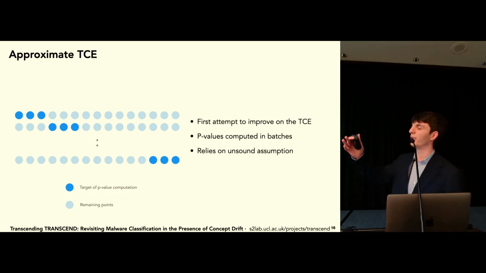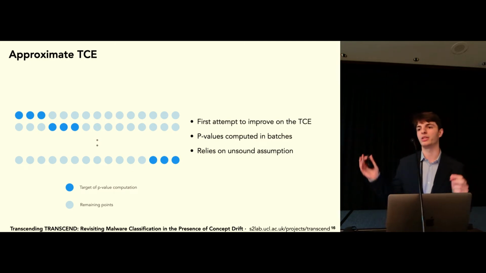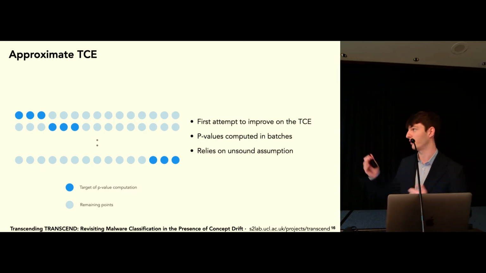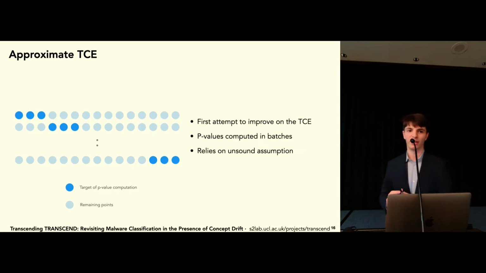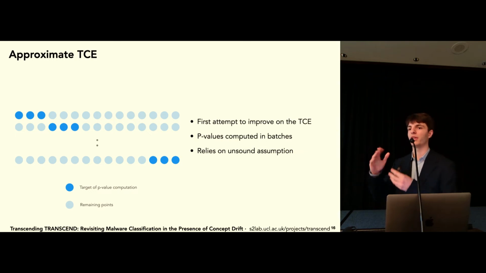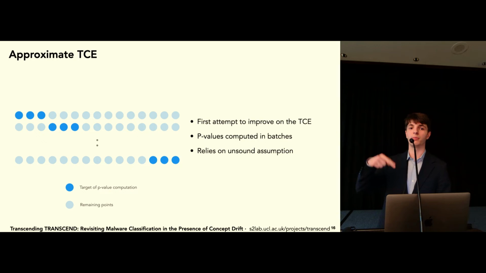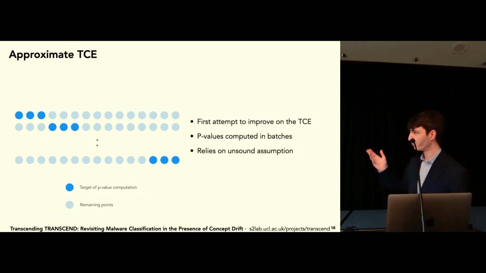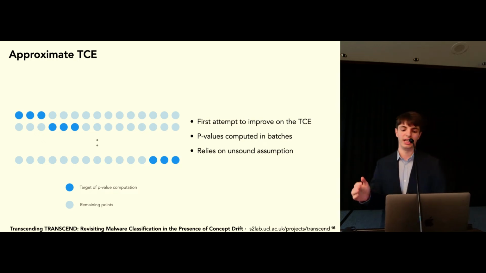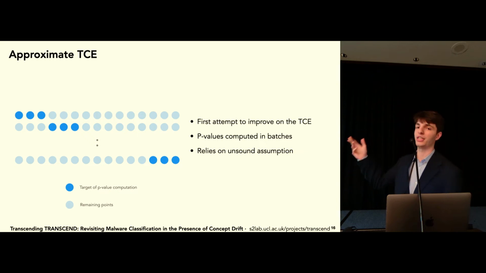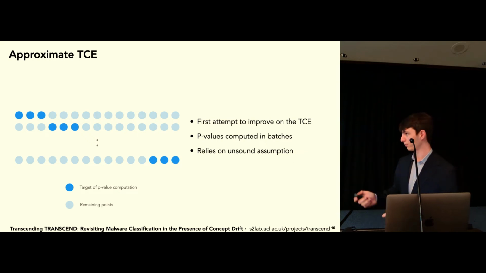So this is an attempt at trying to make transductive conform evaluation actually feasible in practice. Here we could do a k-fold, where instead of n points we train 10 classifiers. So the p-values are now computed in batches, but importantly, this relies on an unsound assumption: that when we do it in batches, we're in some way shifting the decision boundary of the classifier, which is then used to compute the nonconformity measure. So this approximation is only as good as the approximation of the decision boundary is.